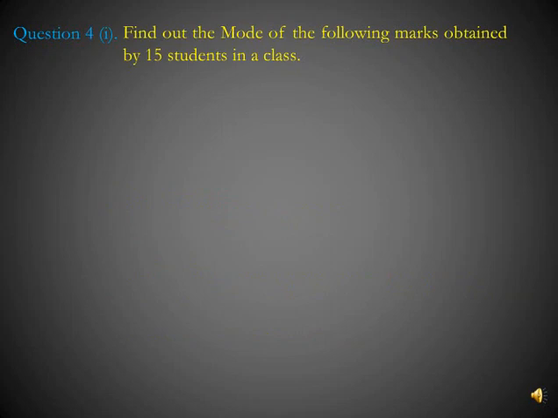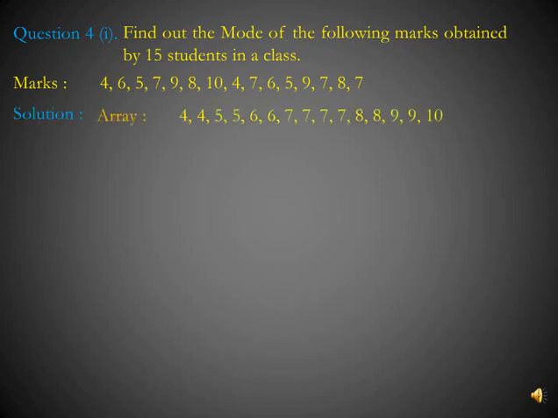Now let's do a question for practice. Find out the mode of the following marks obtained by 15 students in a class. Here marks of 15 students are given. So arranging the data in an array. An inspection of the array data shows that 7 occurs the maximum number of times, that is 4 times. Thus 7 is the required mode. So mode is 7 marks.